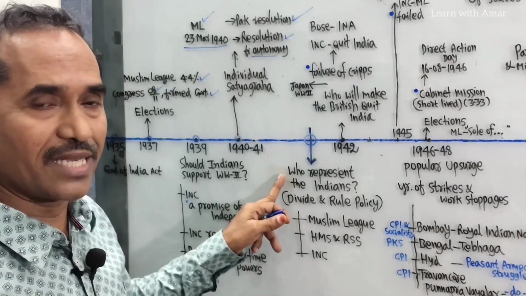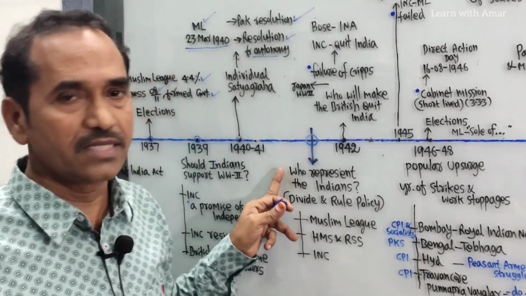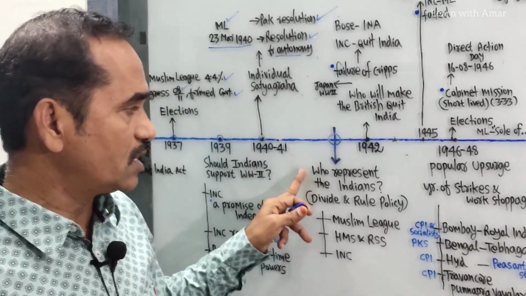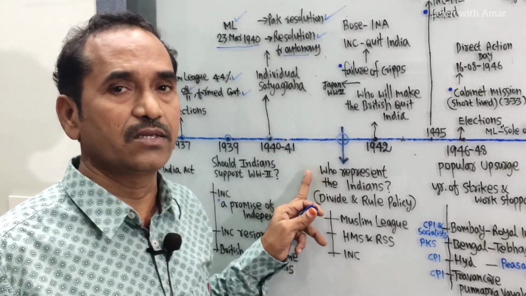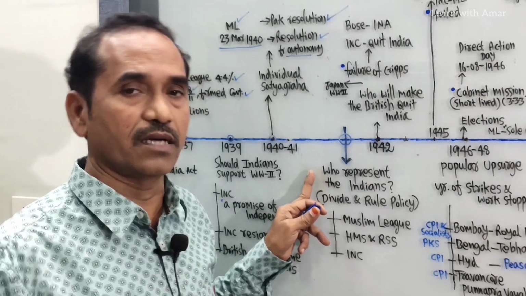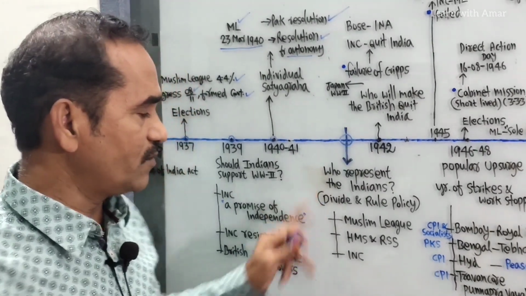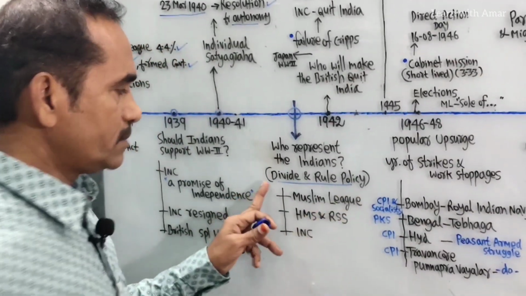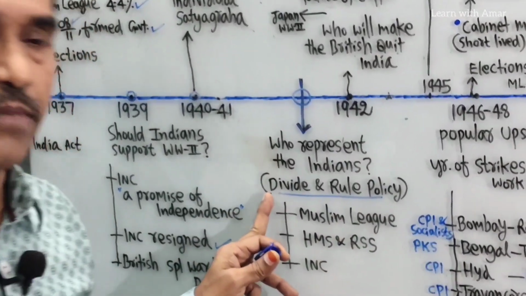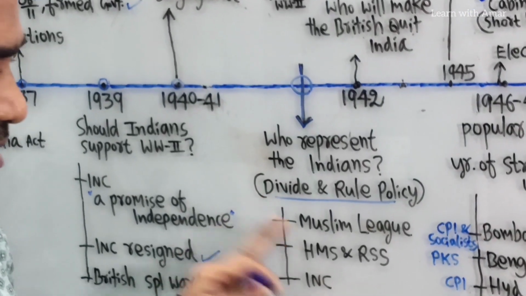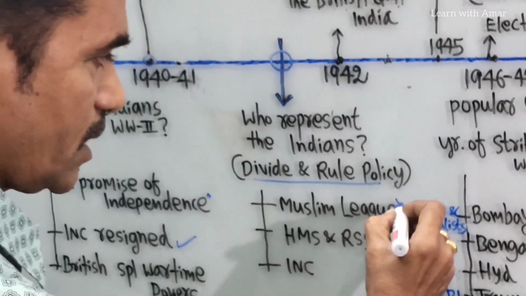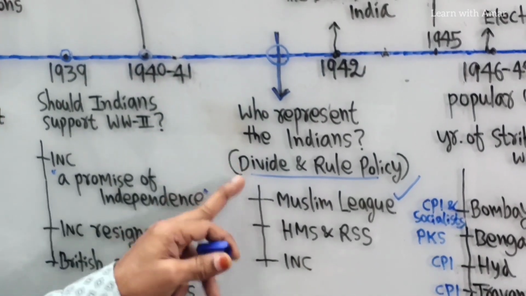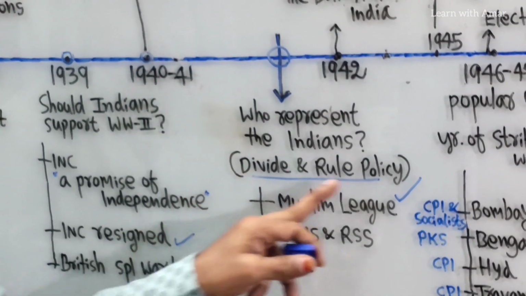Because different types of religions and minorities were there, Muslims, Sikhs, and others, they asked what is the right of Congress to rule India? This way they questioned the Congress party. So finally they followed the divide and rule policy. To defame the Congress party, they encouraged the Muslim League and supported Muslims.